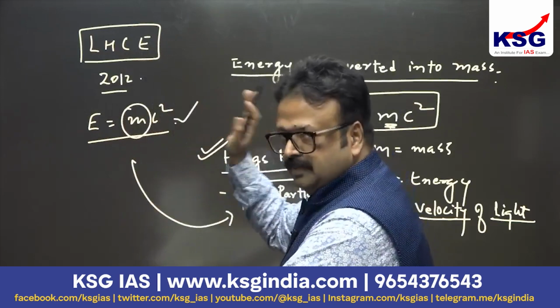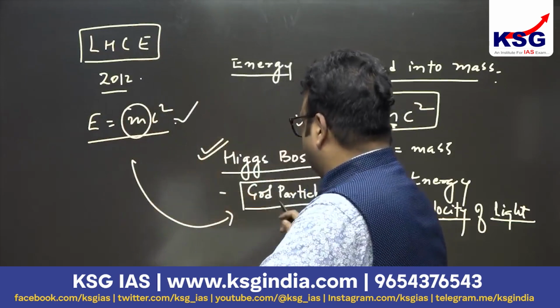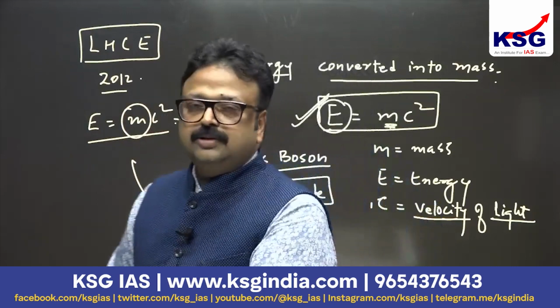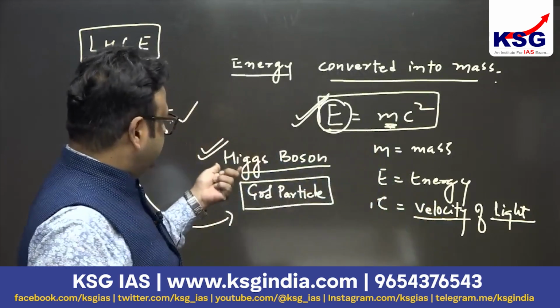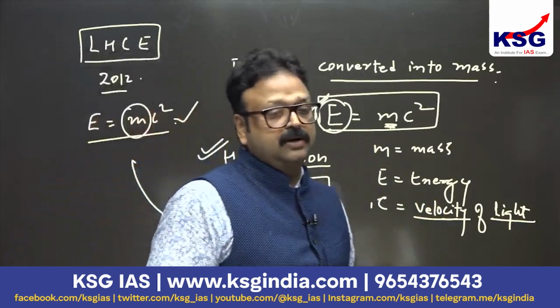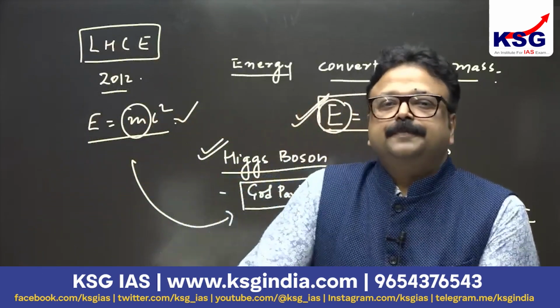Although the conversion was proved by Einstein, that God particle-like particles originated after the Big Bang was proved in 2012. For this, Peter Higgs was rewarded the Nobel Prize in Physics also.